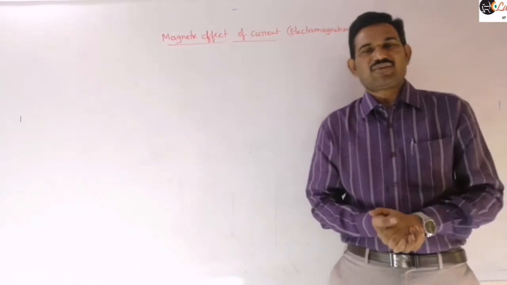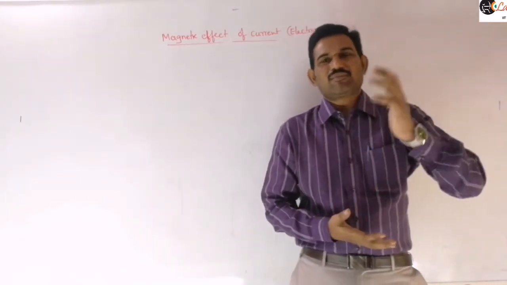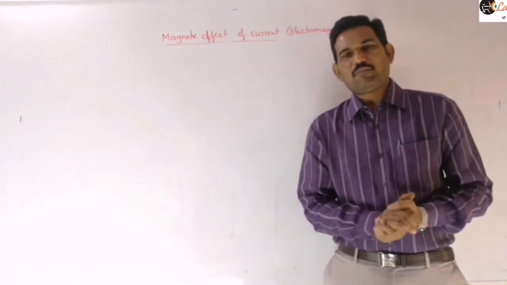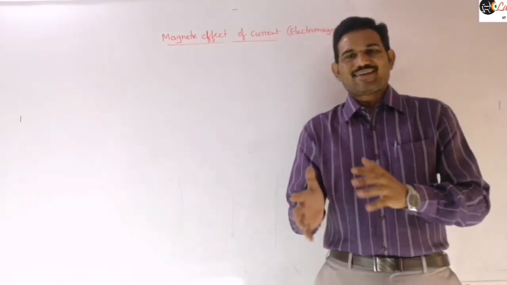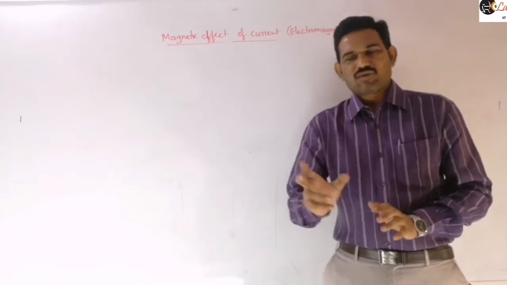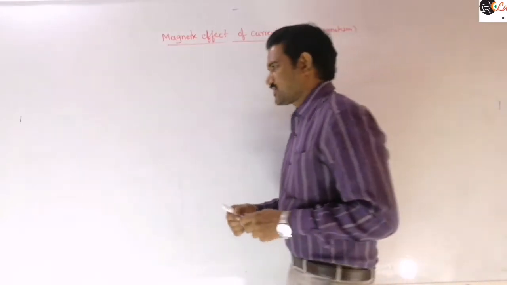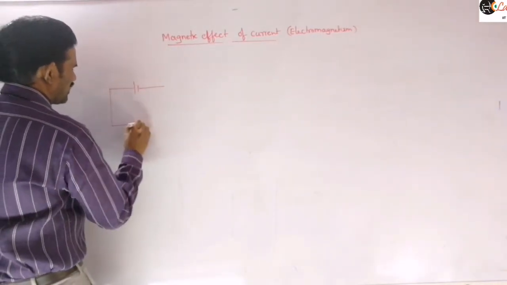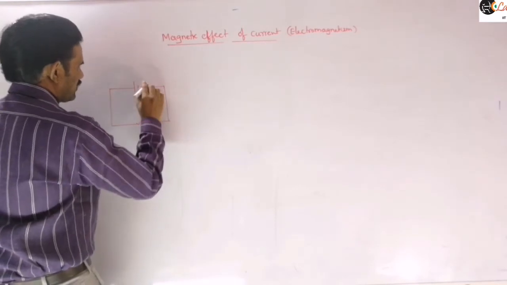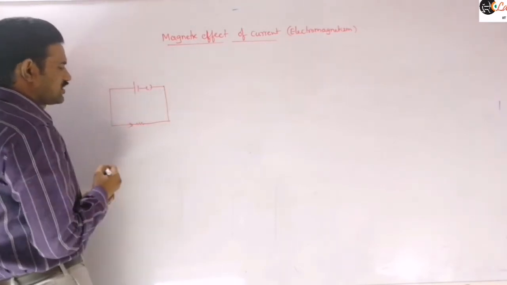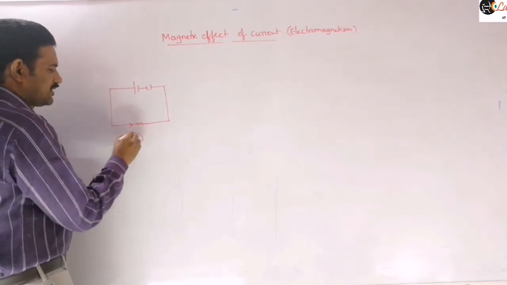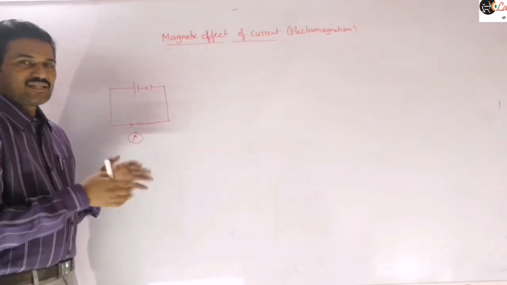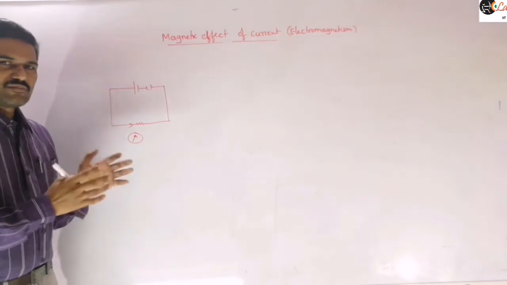He noticed the deflection first, and thought there might be some relation between current and magnetic field. Accidentally he placed a compass near a current carrying coil. When current is switched on in that circuit, he observed some deflection. Suppose in a simple circuit current is flowing along this direction, and he places a compass nearby. Then the needle in the compass shows some deflection. He thought some relation must be there.